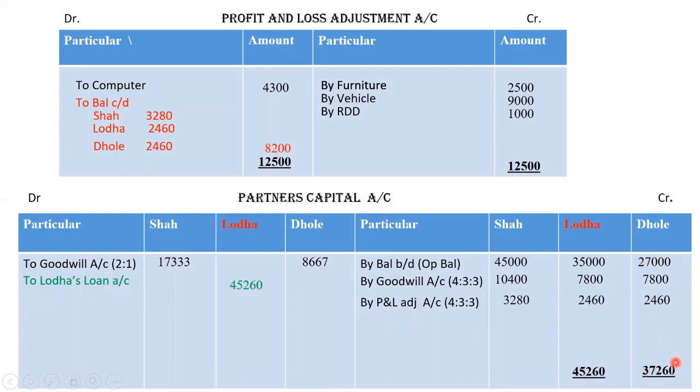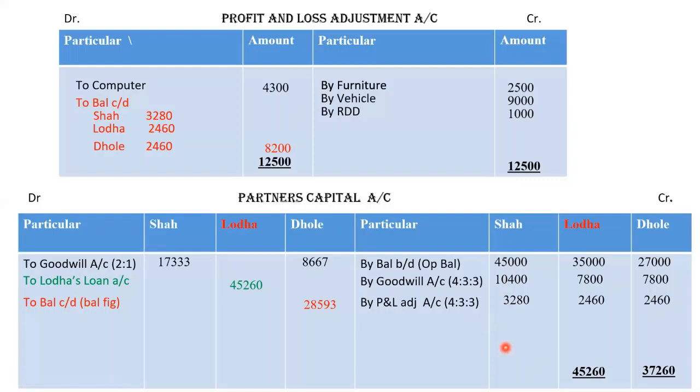Total of Dhole's account credit side is 37,260. From this we will minus 8,667 rupees. So the balance of Dhole will be 28,593 rupees. Same procedure we will follow for closing Shah's account.